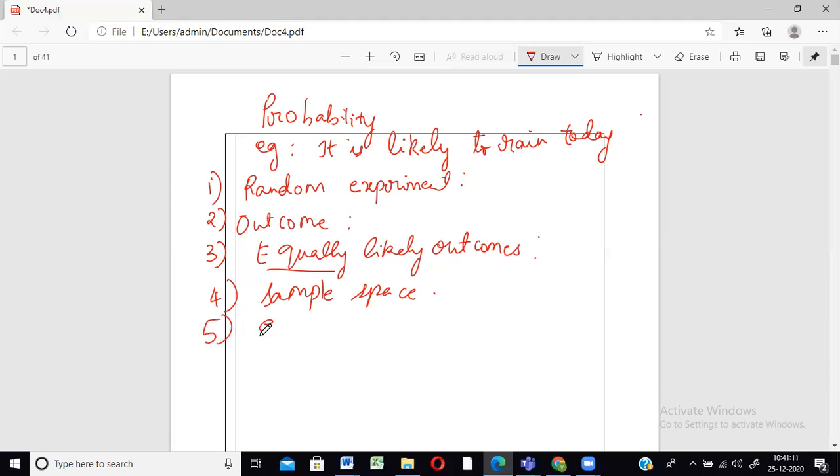All right. So the next one is event. You all have done this even in your school days. It's just like a quick revision. Event is nothing but, just as we did what a sample space is, an event is a part of the sample space, or a subset of the sample space.